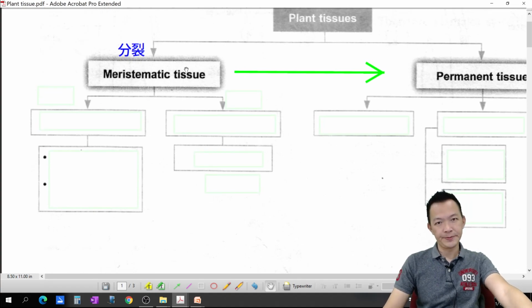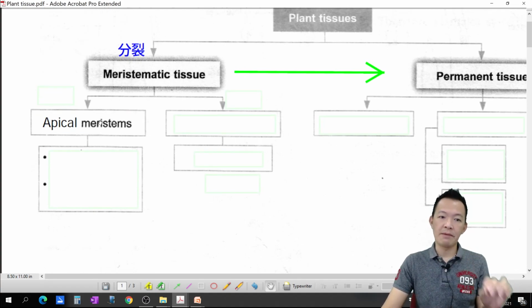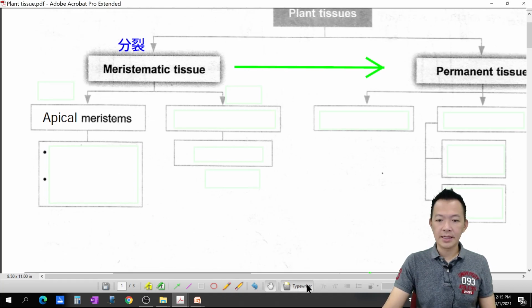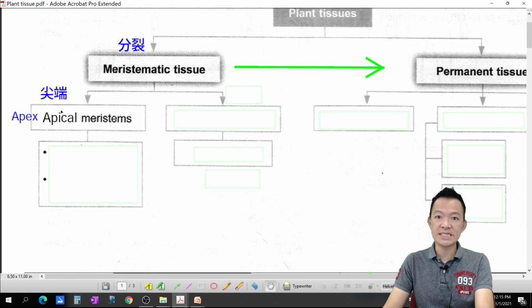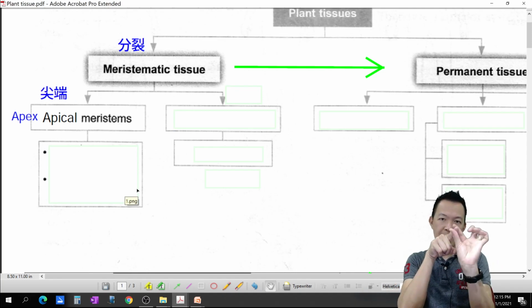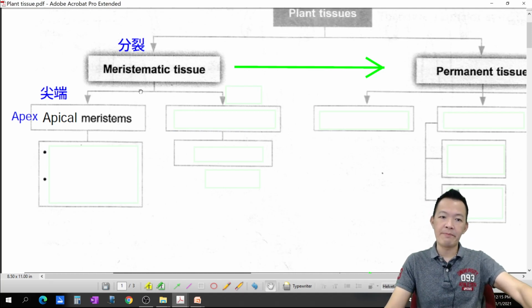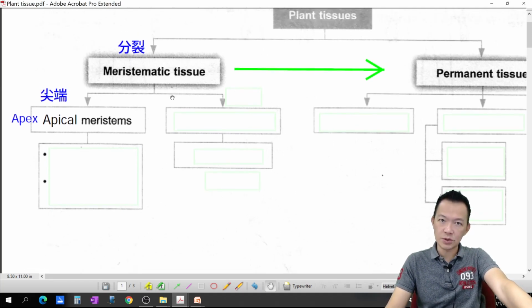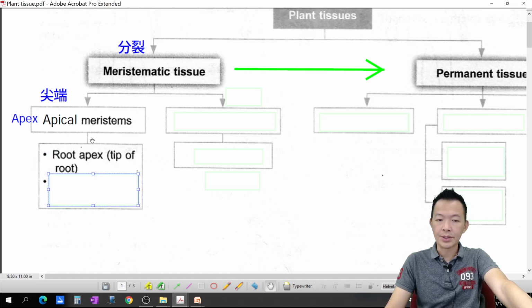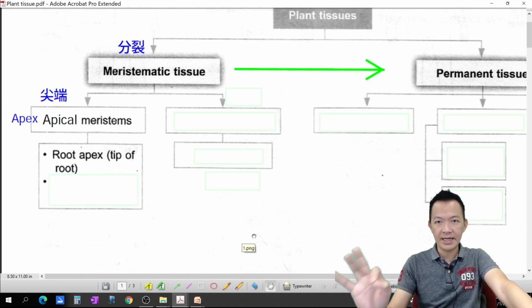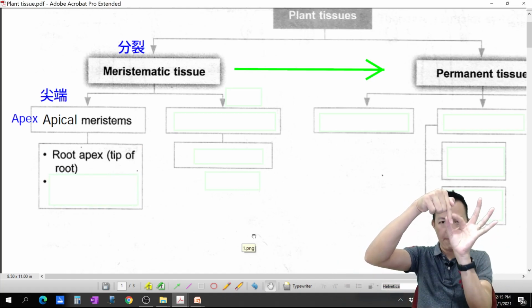For meristematic tissue, we can still separate into two. Number 1, we call it apical meristems, which comes from the word apex. Apex means the tip, the pointed end. Apical meristem is the meristem at the tip. Any example of apical meristem? Number 1, copy on your notes page number 1: root apex, the tip of the root. I'll show you after this.